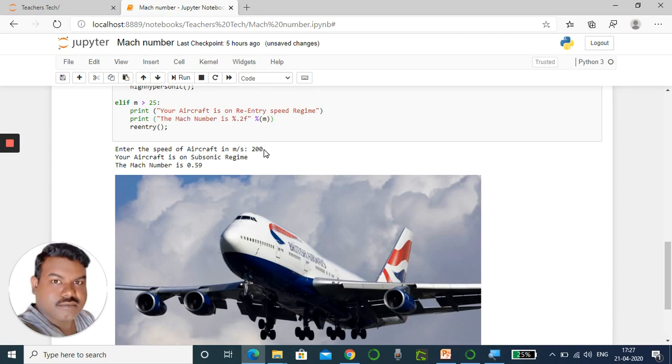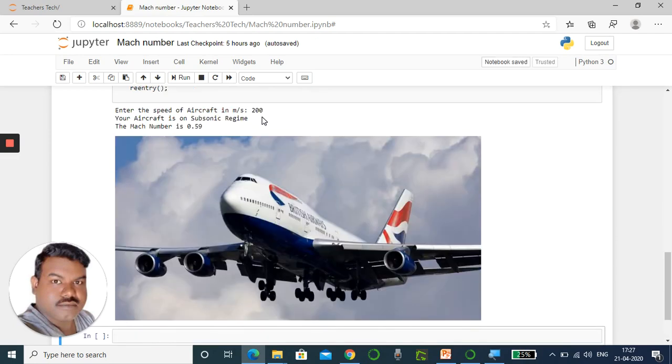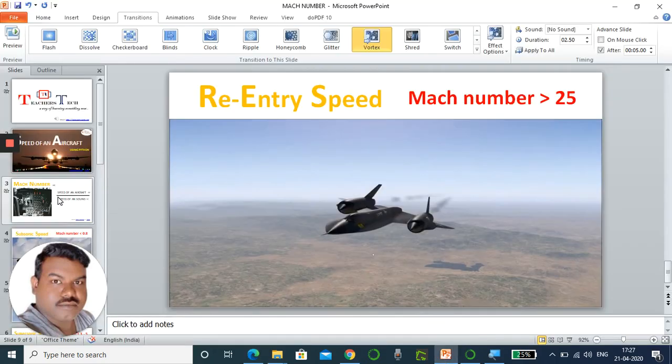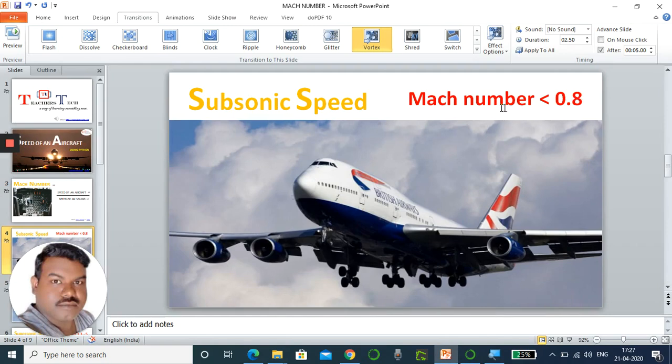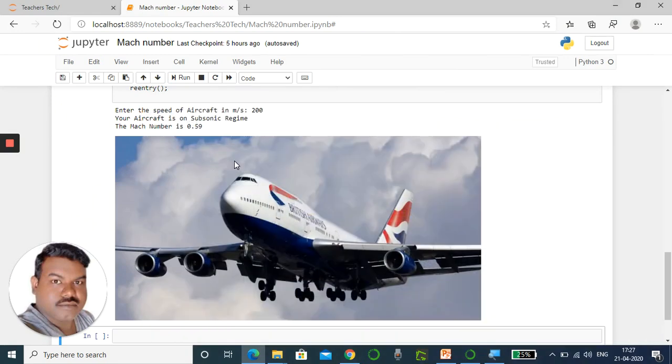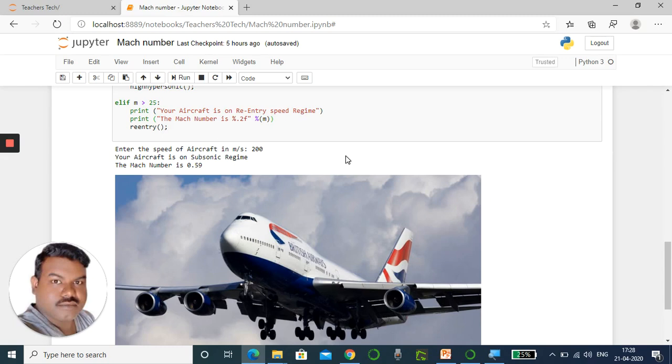Now if I put 200, the aircraft is in the subsonic regime. Now the subsonic speed is obtained. The Mach number is 0.59. If the Mach number is less than 0.8, it is called subsonic speed. Now the Mach number is 0.59, so it is in the subsonic range. Now again I run this program.